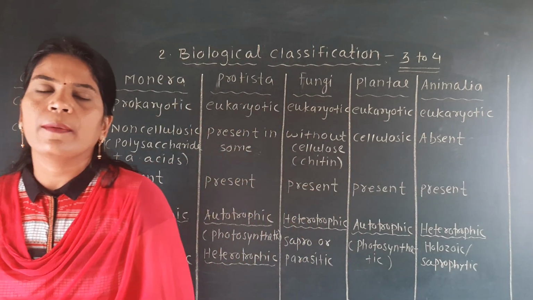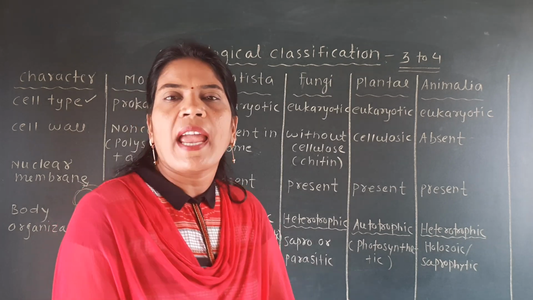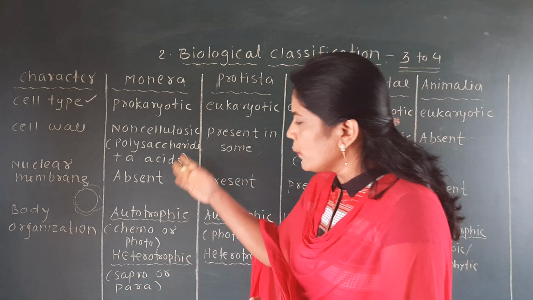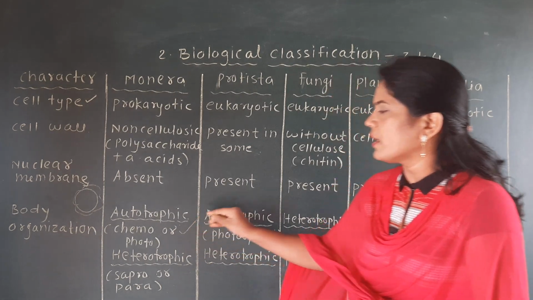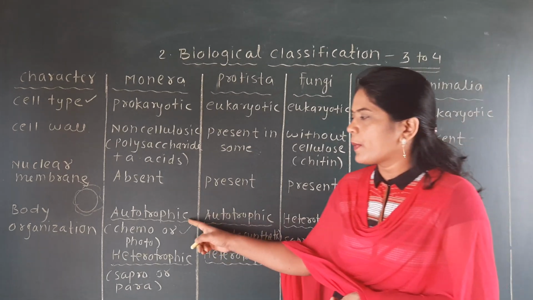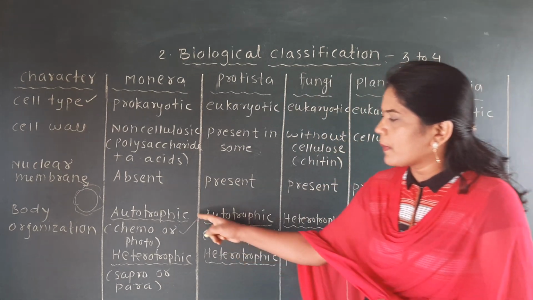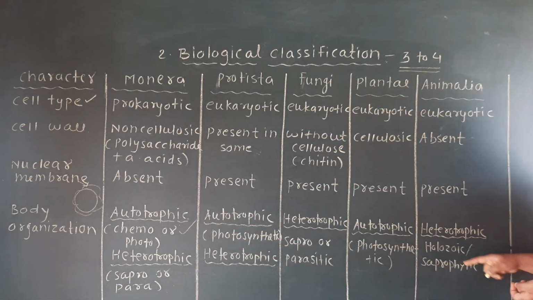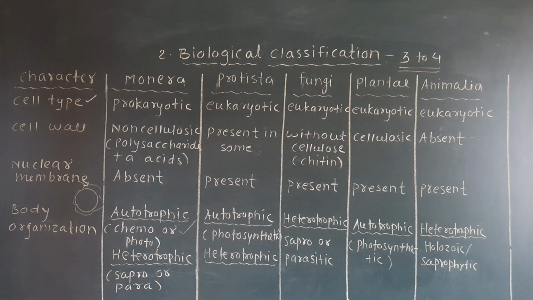So it is very important, because many times the question is asked: in which kingdom is the major nutritional diversity found? If we compare all the kingdoms, you will find that the kingdom Monera has major metabolic diversity because they are autotrophic as well as heterotrophic. In autotrophic again chemosynthetic and photosynthetic. In heterotrophic again sapro and parasitic. Such a large metabolic diversity you cannot observe in the other four kingdoms. So the answer for the large metabolic diversity is the kingdom Monera.